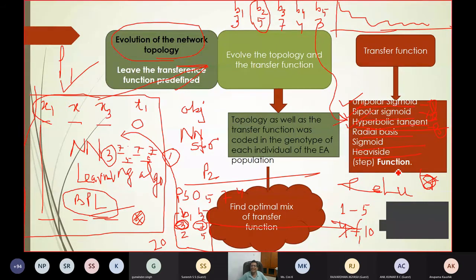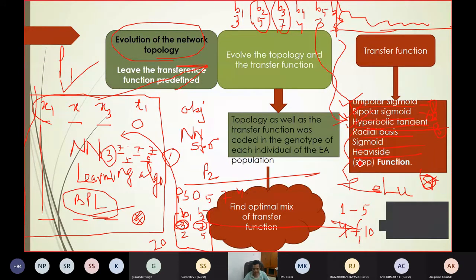Let the random number be 8. If the bit 6 is the random number 8, then it reflects to the transfer function ReLU. So all the neurons in hidden layer 2 have a ReLU transfer function. I can make this because this is a stochastic algorithm. I am only trying to tell you how you can apply those algorithms for problem solving, because till now you may have understood all those algorithms.